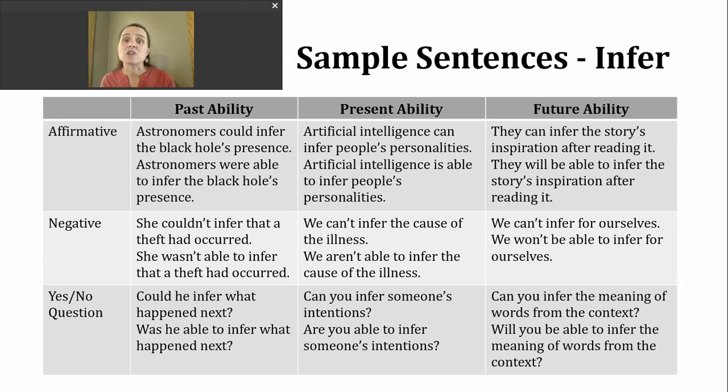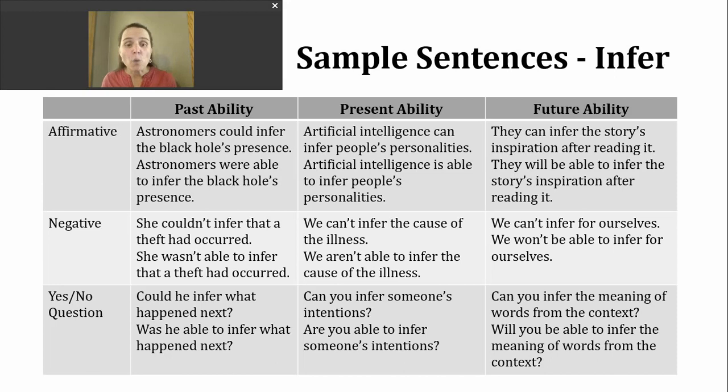If I want to talk about ability, but in a negative sense in the present, then I'm going to insert not after my modal or not after the be verb. Here are two examples. We can't infer the cause of the illness. We are not able to infer the cause of the illness.